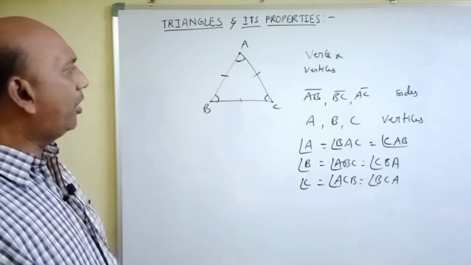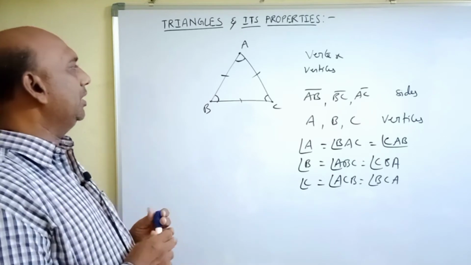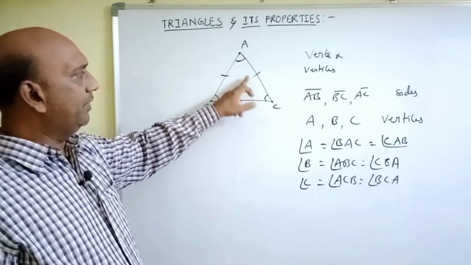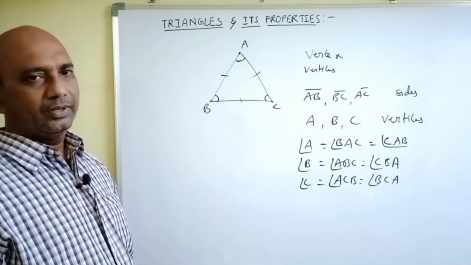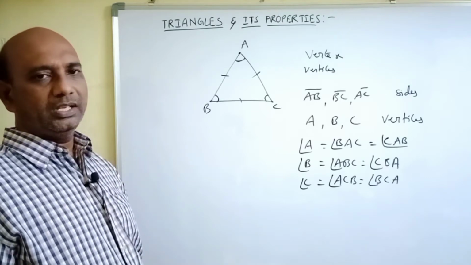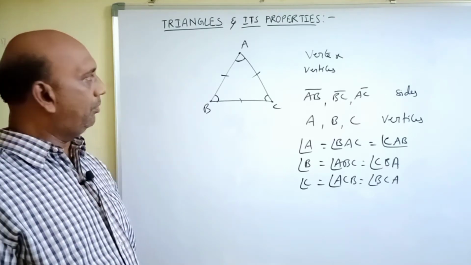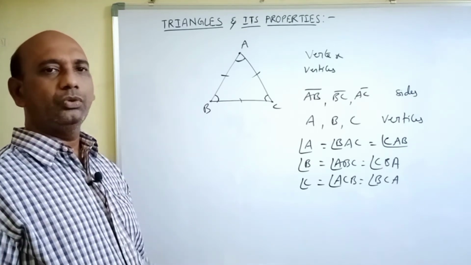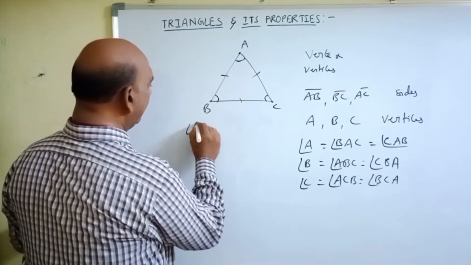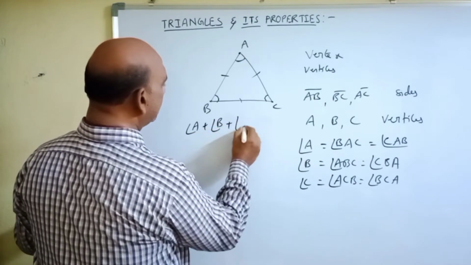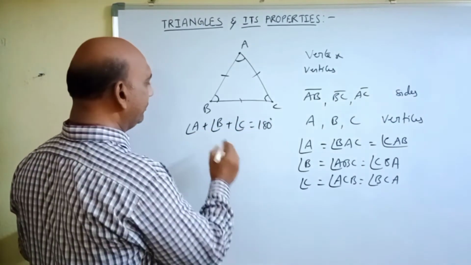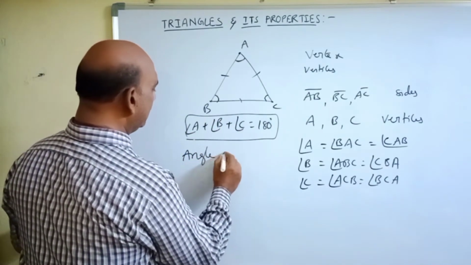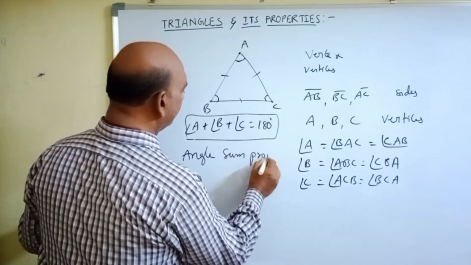Another important property of a triangle is, if we add all the three angles of a triangle, there are only three angles in a triangle, we will get 180 degrees. The sum of three angles of a triangle is equal to 180 degrees. That means angle A plus angle B plus angle C is equal to 180 degrees. This property is called the angle sum property.